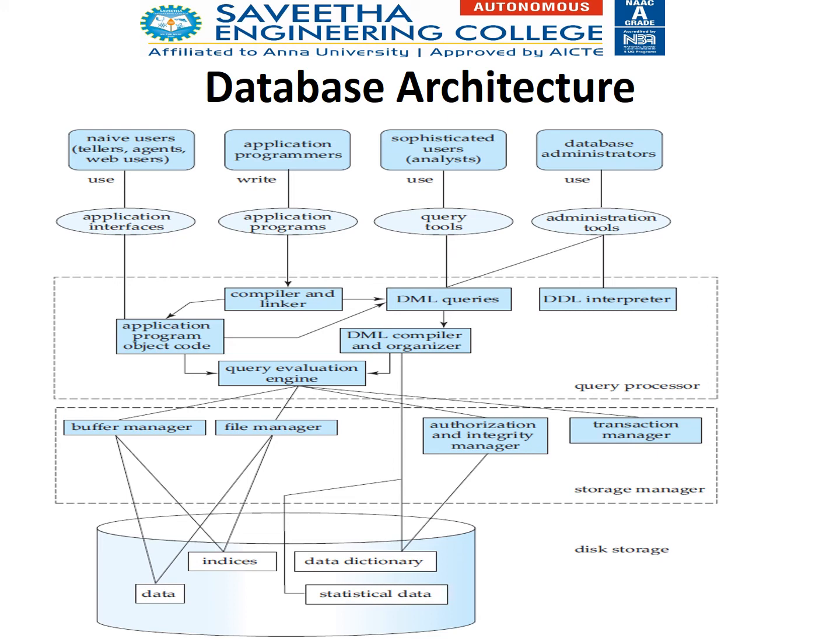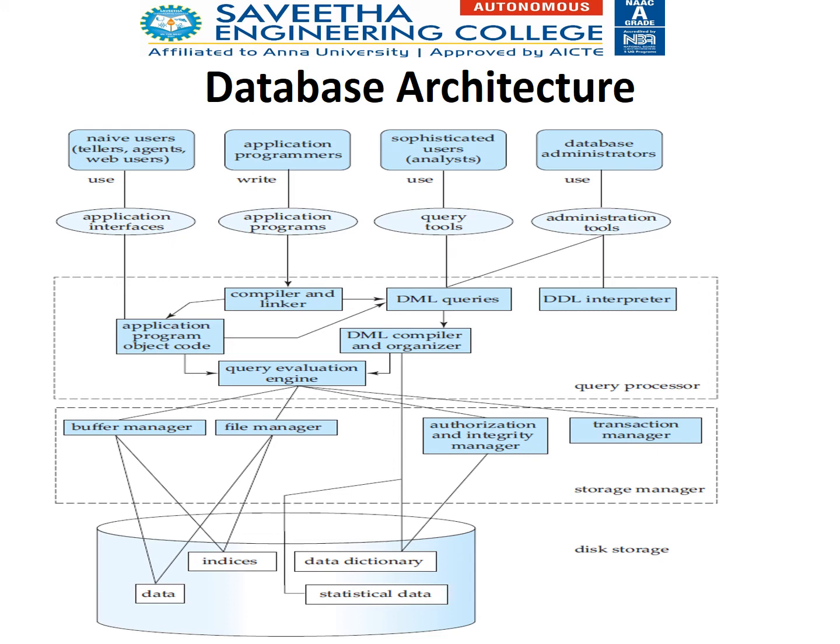And as an end user, we are using the application interface. You are filling online forms, entering the login credentials. These are naive users. Only you know your username and password, how to enter. These are naive users, and they can interact with the system using various interfaces. Naive users use the application interface. Application programmers use application programs. Sophisticated users use query tools. Database administrators use administrative tools.